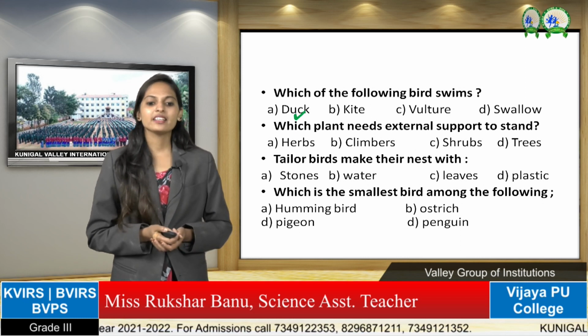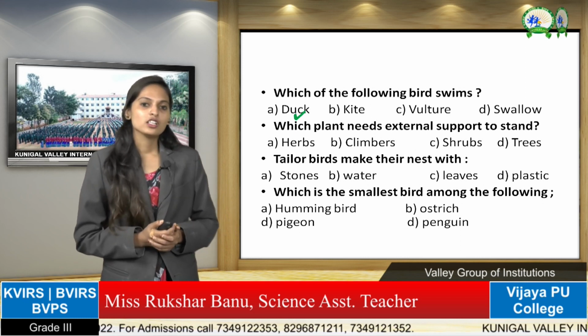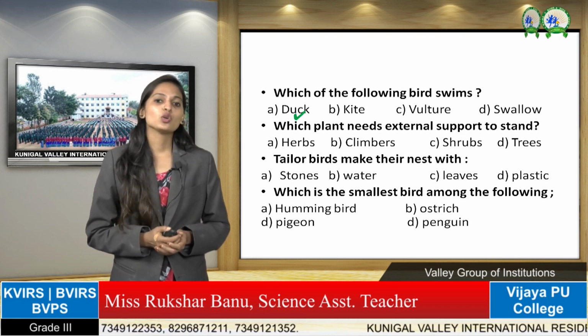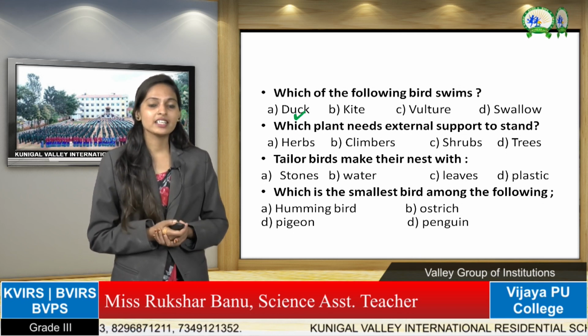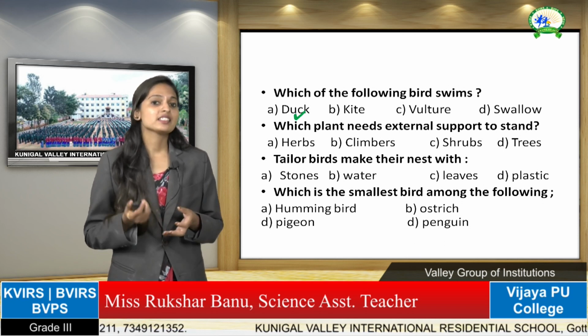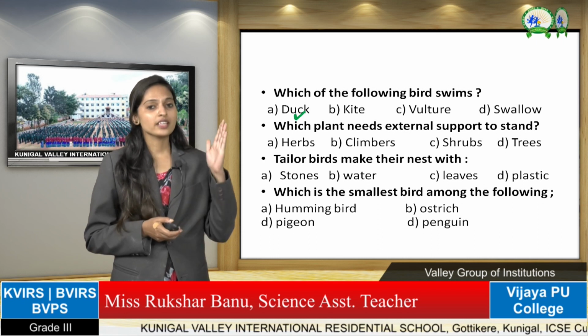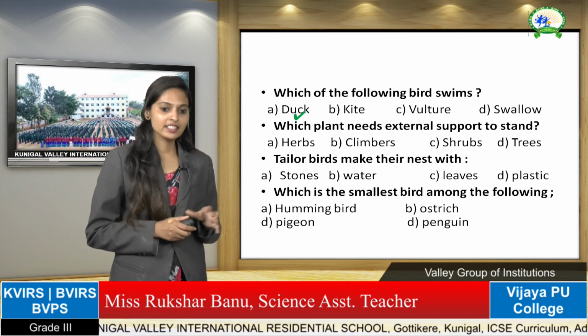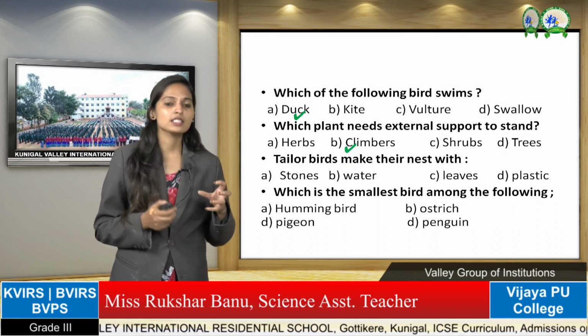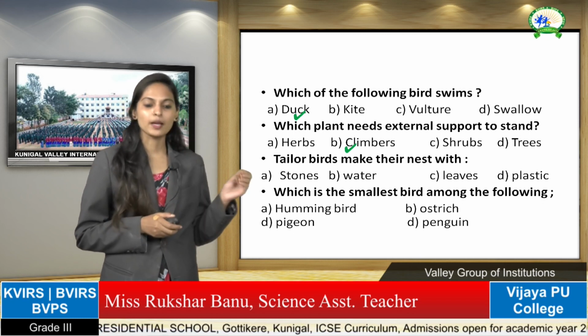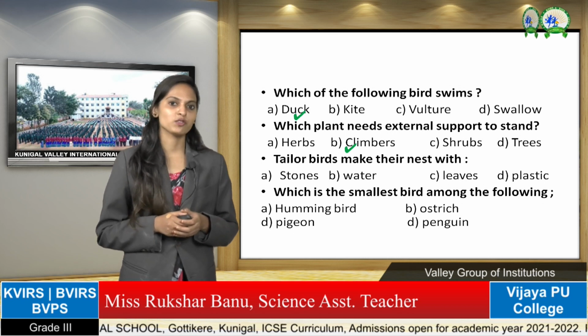The next one is: which plant needs external support to stand? There are 5 types of plants, right? In this, which type of plant needs support, like a stick, thread or ladder, to grow and stand, children? Yes, that is the climbers. Climber plants need support to grow straight or stand. So climbers is the answer, and you have to write climbers.